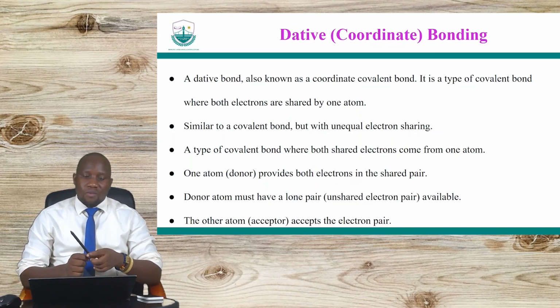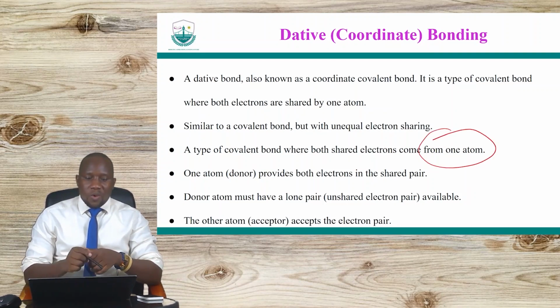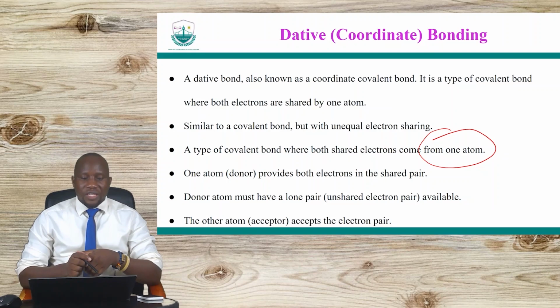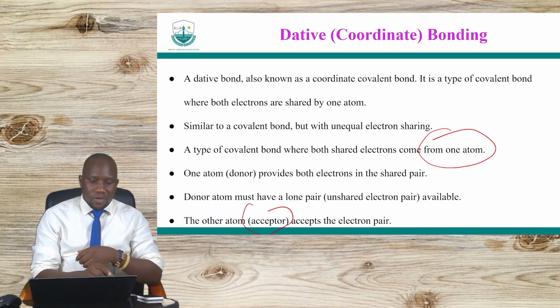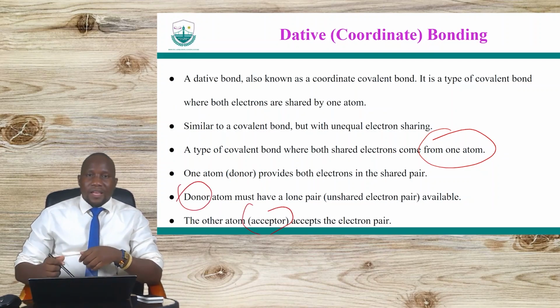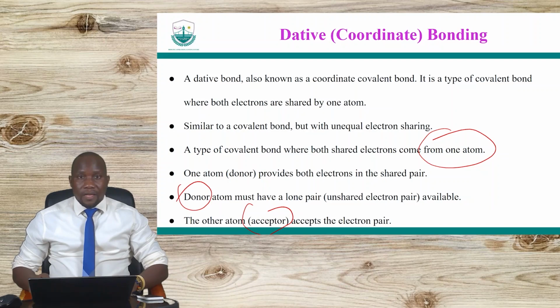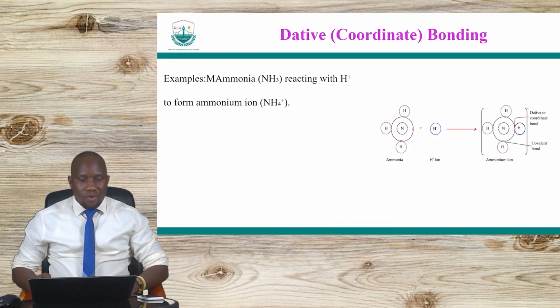Okay? One atom contributes. So it is not uniform distribution like we saw earlier on. Okay? So they come from one atom. That's what makes them different. So one is a donor, then one actually accepts. So one is the donor, one accepts the pair.